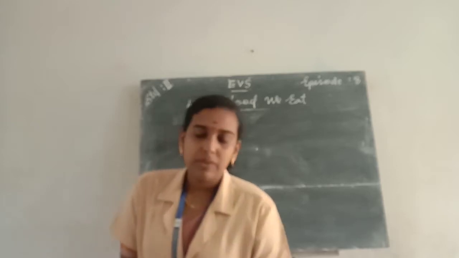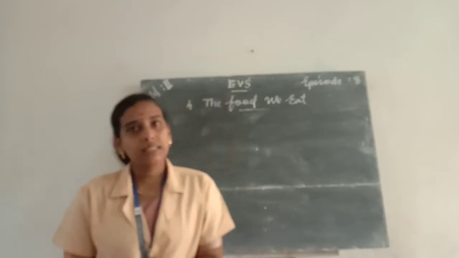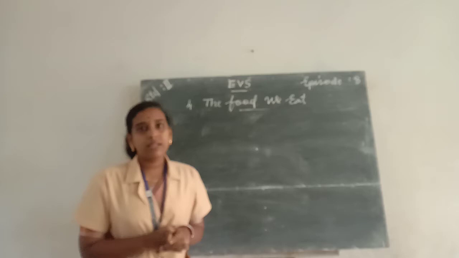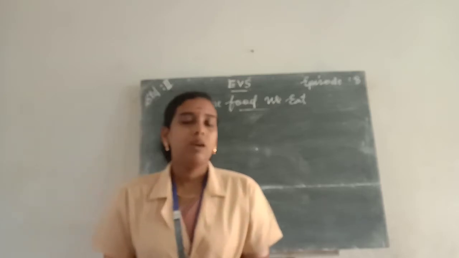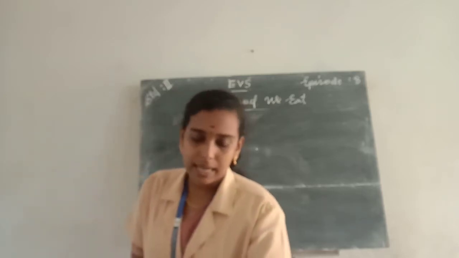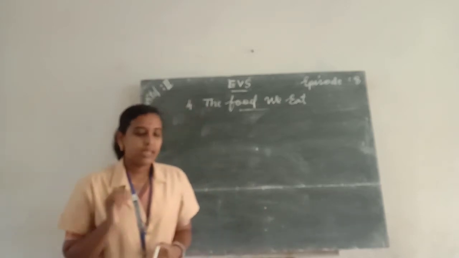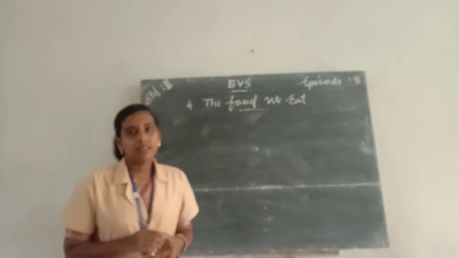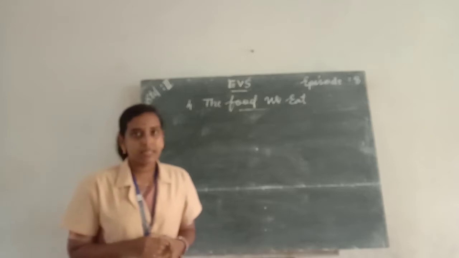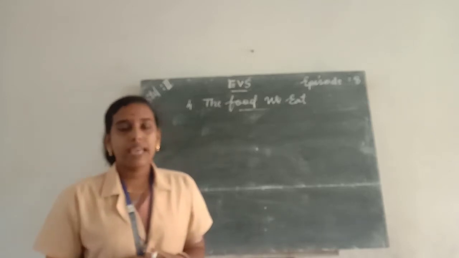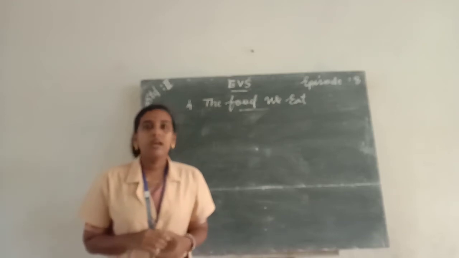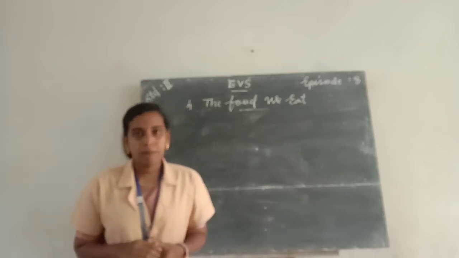And we get food from plants and animals. Plants and animals are the sources of food. The food we get from plants are fruits, nuts, vegetables, cereals and pulses. And the food items that we get from animals are milk, eggs and meat.